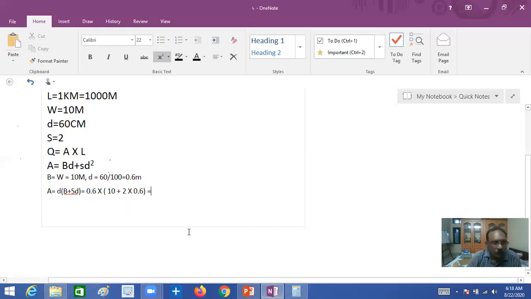Now our problem is to calculate the quantity of earthwork.